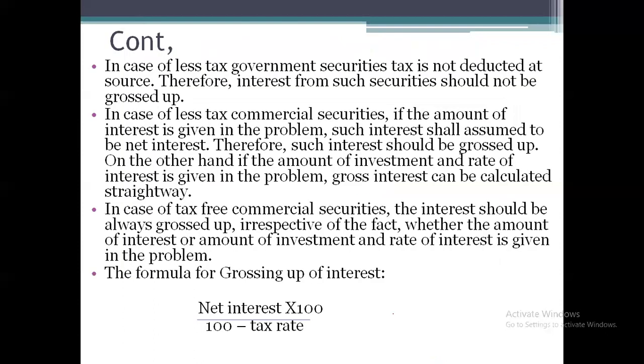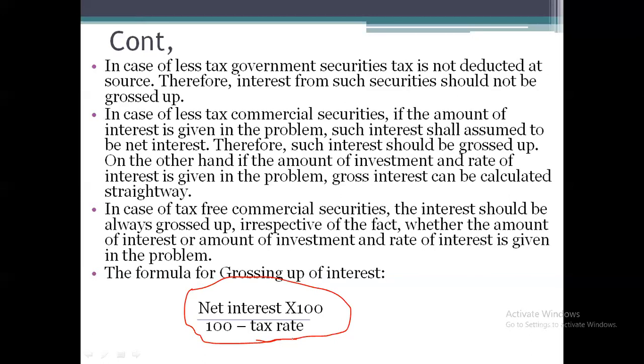For that, we need to apply the formula: net interest into 100 divided by 100 minus tax rate. This tax rate will be given in the next slide. So the grossing up formula is net interest into 100 divided by 100 minus tax rate. For example, if the interest rate is 10%, then net interest into 100 divided by 100 minus 10, so we'll get 90. This is the formula for calculating the grossing up of interest.